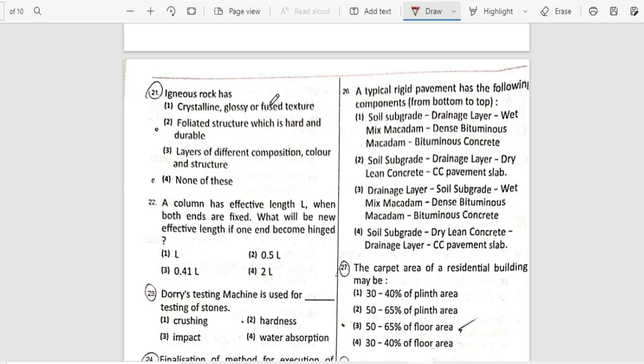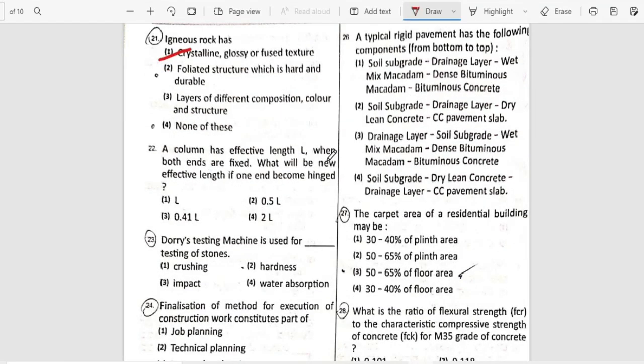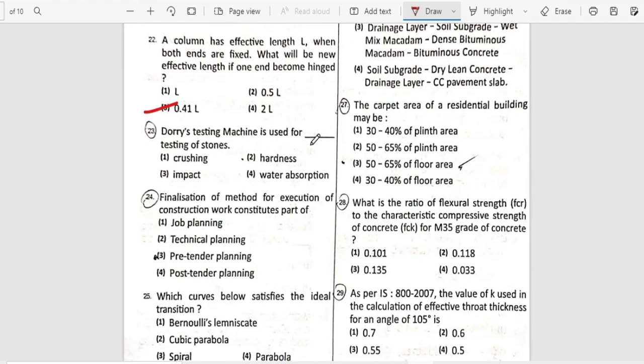Igneous rock has crystalline, glossy or fused structure. A column has effective length L when both ends are fixed. What will be the new effective length if one end becomes hinged? So the correct answer here is option 3. Dorry testing machine is used for testing the hardness of the stone.